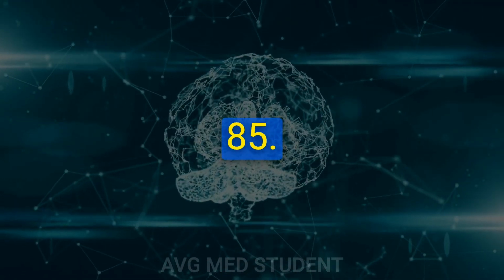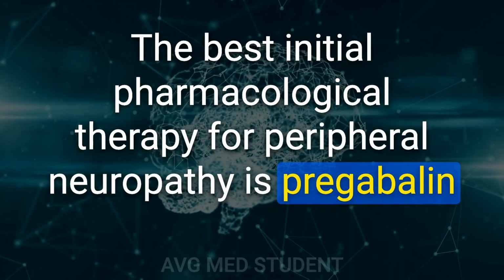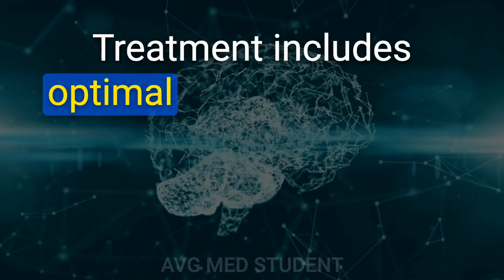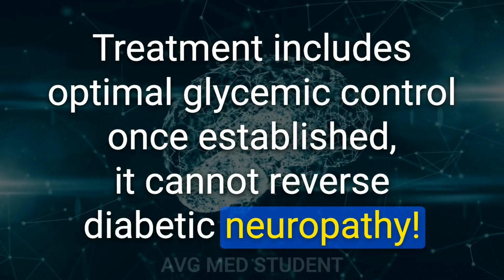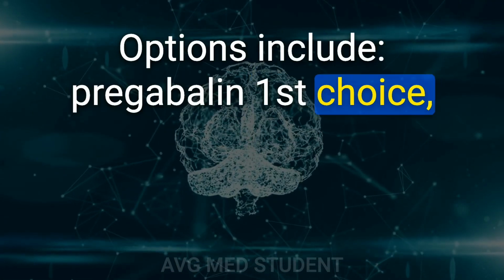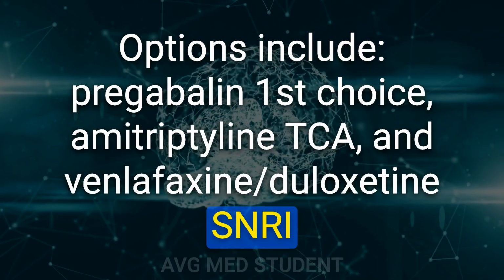Trazodone. 85. The best initial pharmacological therapy for peripheral neuropathy is pregabalin or gabapentin. Treatment includes optimal glycemic control once established. It cannot reverse diabetic neuropathy. Options include pregabalin first choice, amitriptyline (TCA), and venlafaxine, duloxetine (SNRIs).